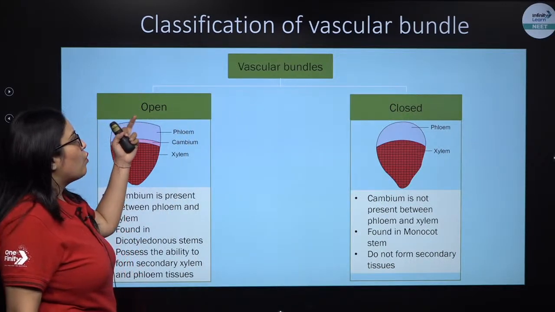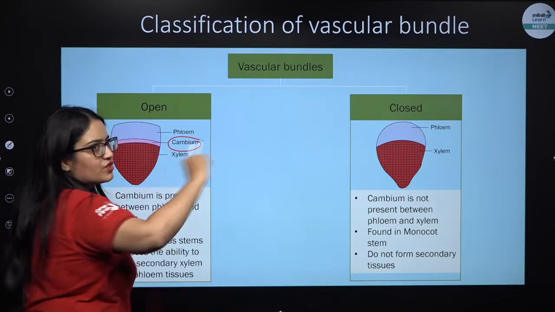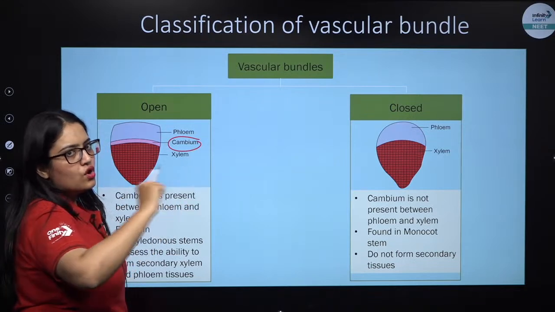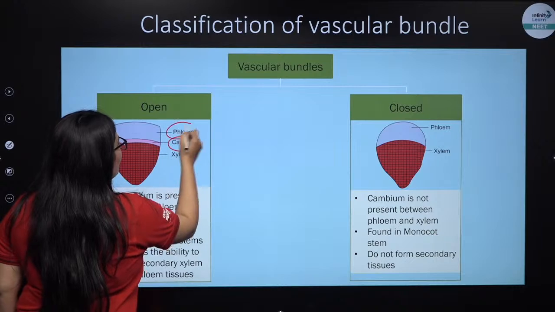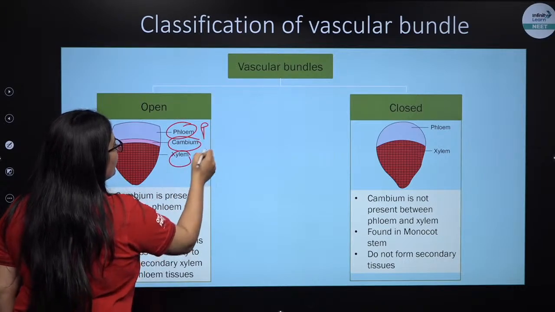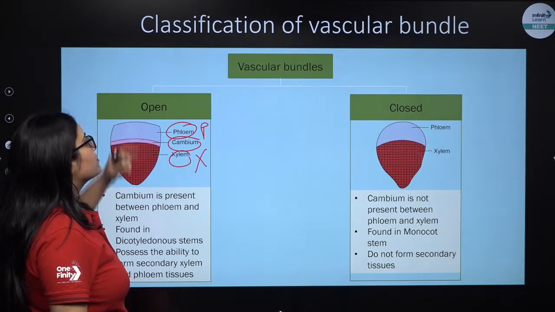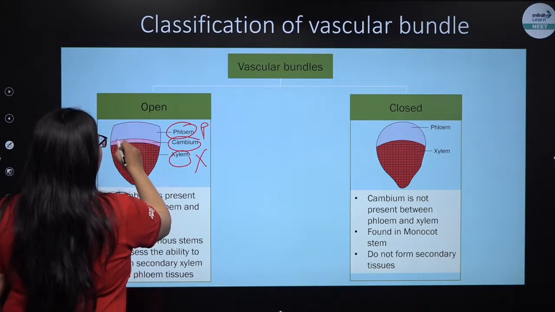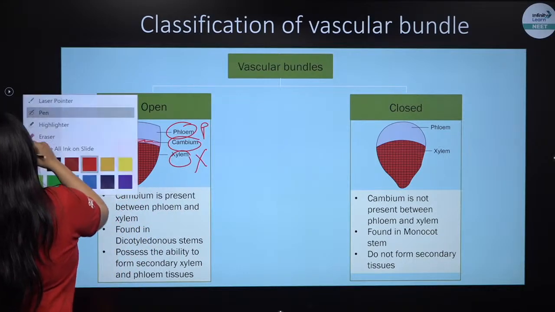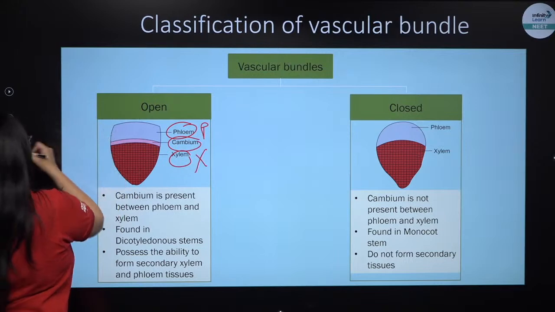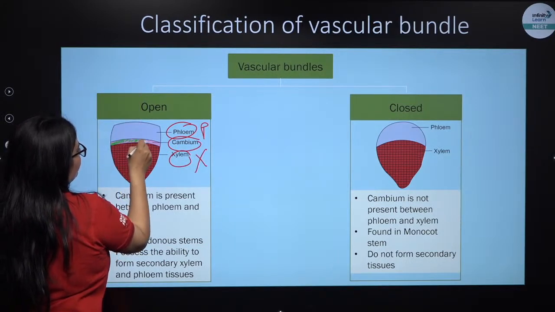This is how an open vascular bundle looks, where it has a cambium strip, a layer of cells which are meristematic in nature, between phloem and xylem. So between phloem and xylem there is a strip of cambium. Such vascular bundles are considered open because of the presence of this cambium. I should not make it with red color, because the xylem is already red, so I am drawing it with a green color.